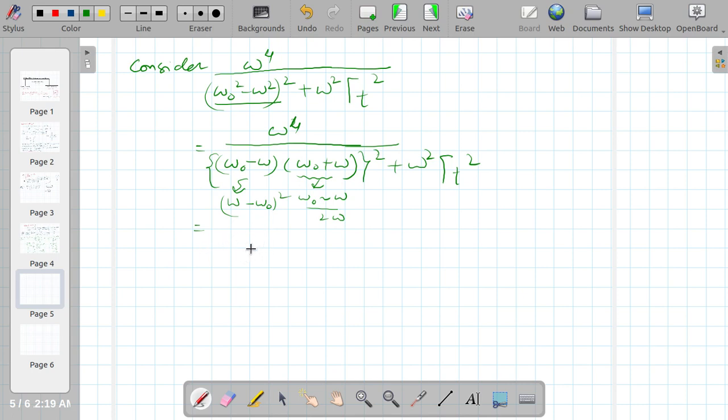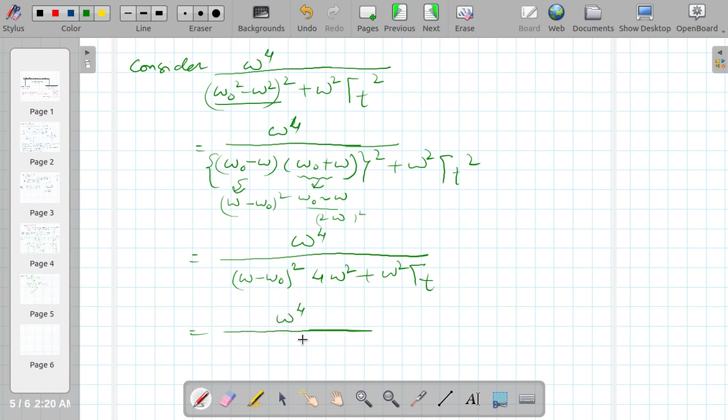So this is omega raised to power 4 upon 4 omega square, which can be taken outside, omega minus omega naught whole square, and here plus omega square gamma t square divided by 4 omega square. This will cancel out with it.